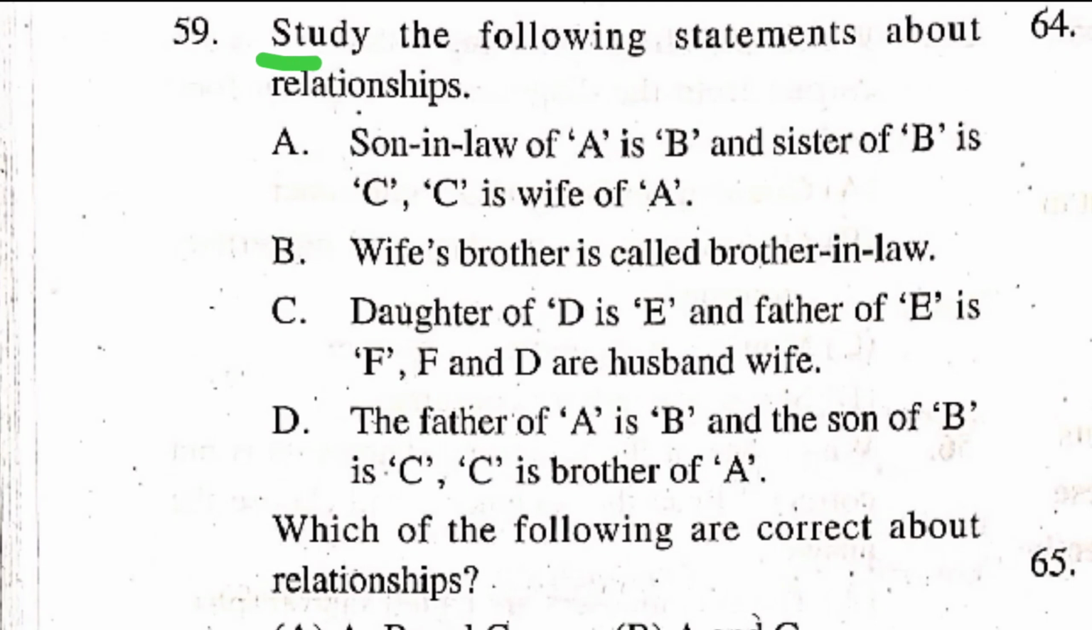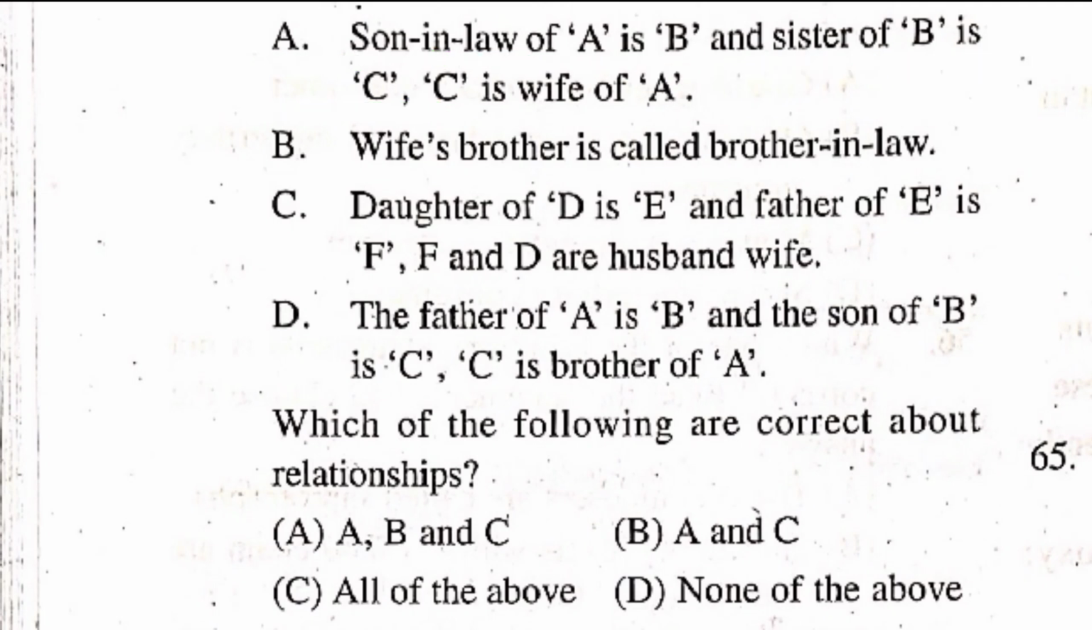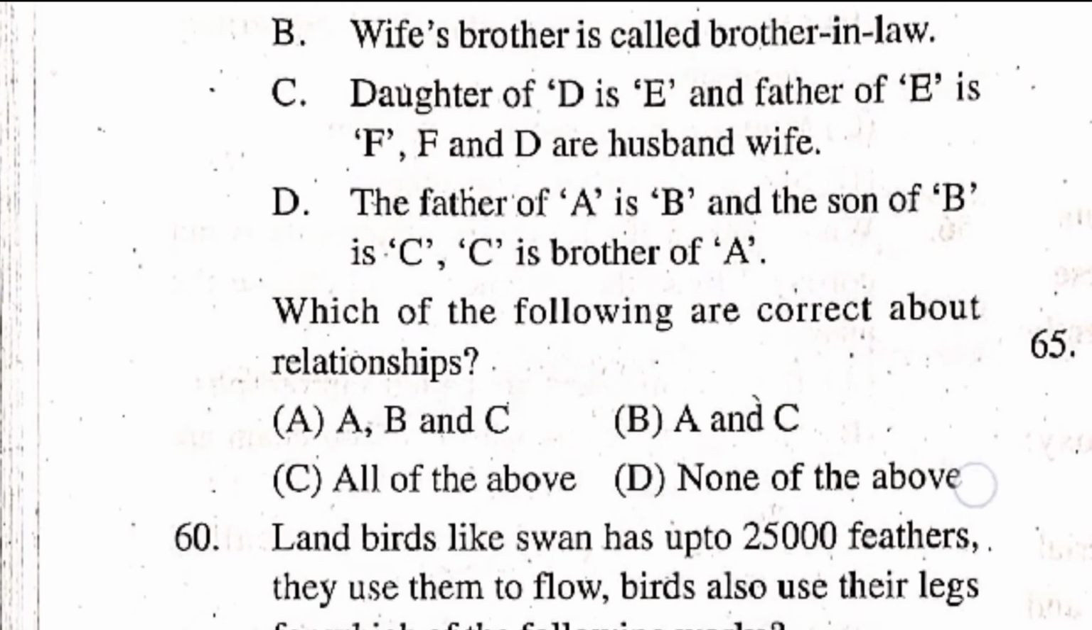Question number 59. Study the following statement about relationship. Option A, son-in-law of A is B and sister of B is C. C is wife of A. Option B, wife's brother is called brother-in-law. Option C, daughter of D is E and father of E is F. F and D are husband-wife. Option D, the father of A is B and the son of B is C. C is brother of A. Which of the following are correct about relationship? Option A, B and C. Option B, A and C. Option C, all of the above. Option D, none of the above. Right answer is option B, A and C.